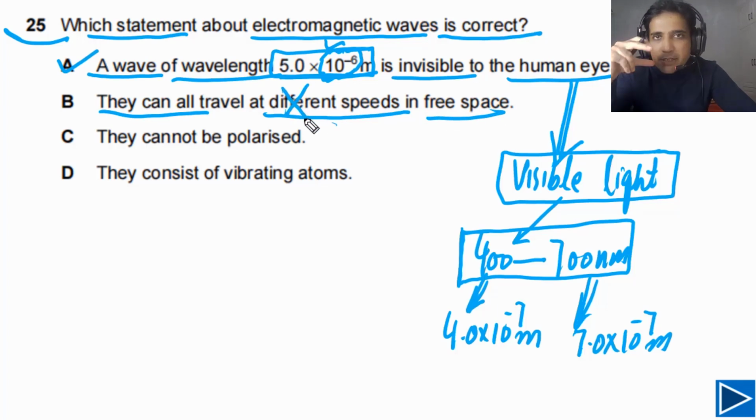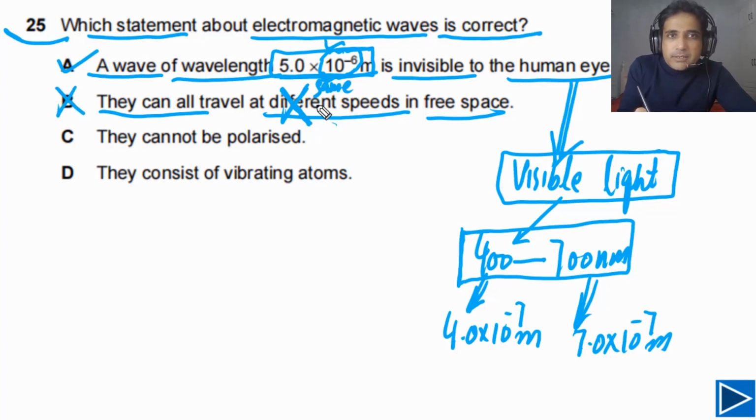All electromagnetic waves have the same speed in vacuum, or we can say in free space. So different means this one is incorrect. So option B is incorrect. If this was the same, then this option would be correct.